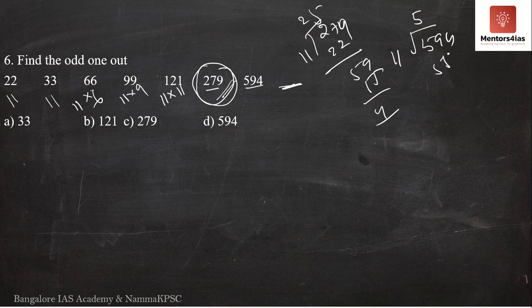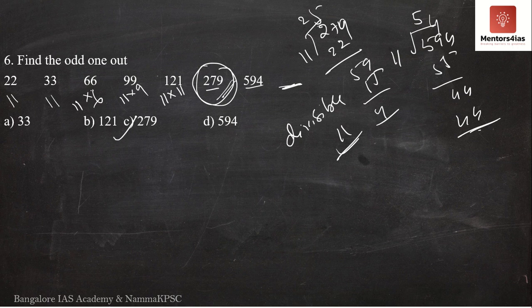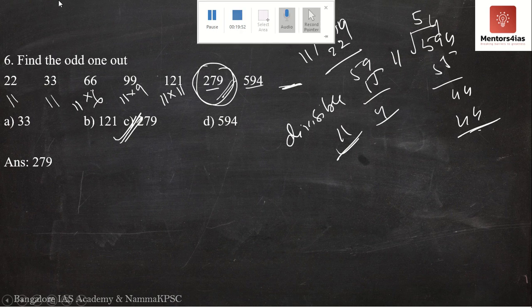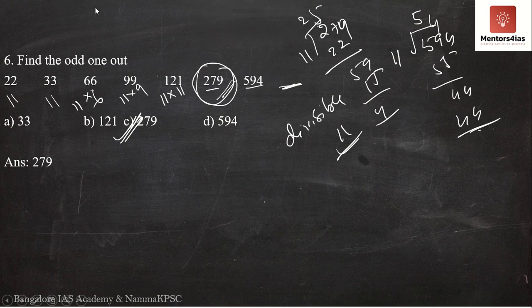11 5s are 55, 11 4s are 44. Of course it is divisible. So all numbers are divisible by 11 except 279. Therefore the correct answer has to be 279. So it is 279 over here.